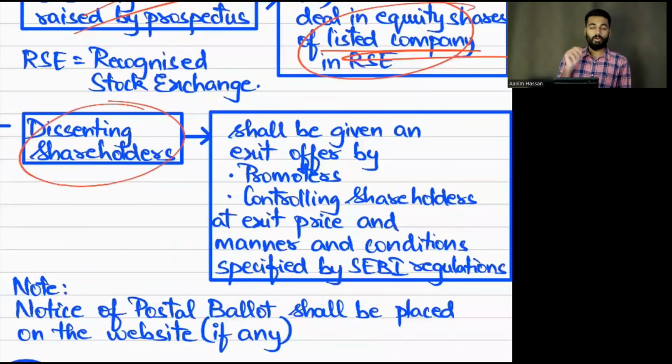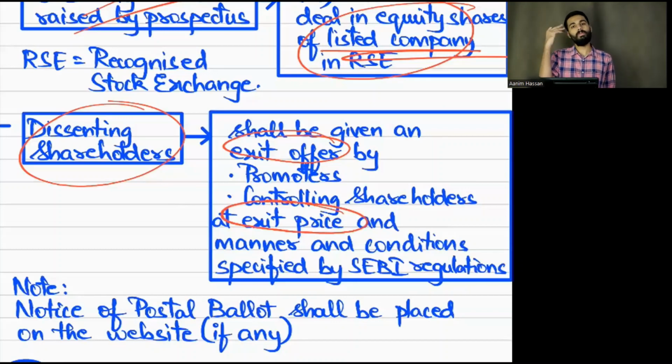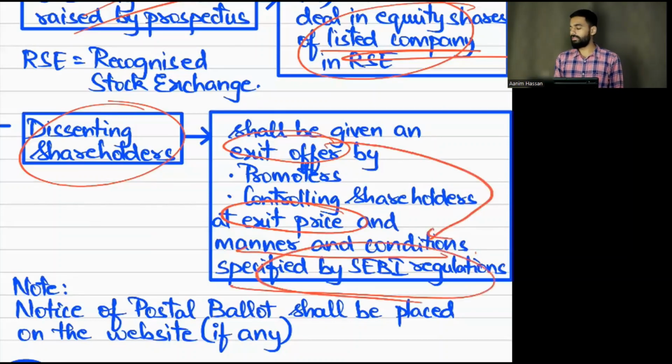So what about dissenting shareholders? Dissenting shareholders can move out. They have the power of an exit offer. With the exit offer, these dissenting shareholders don't have to remain shareholders any more. They take the exit price and leave. And this exit price and the manner and conditions of the exit offer are specified in the SEBI regulation. Yes or no? Yes.